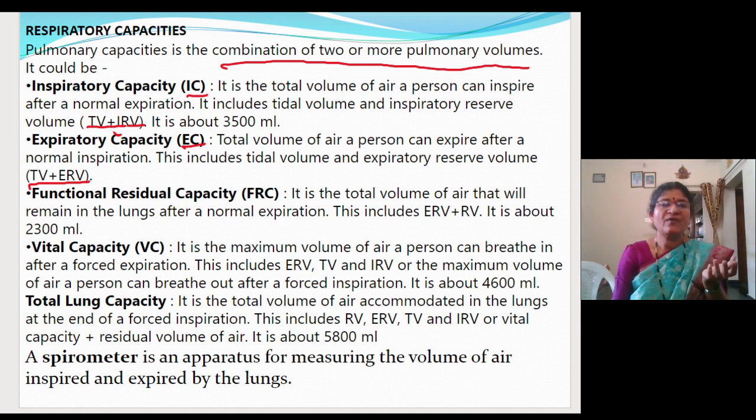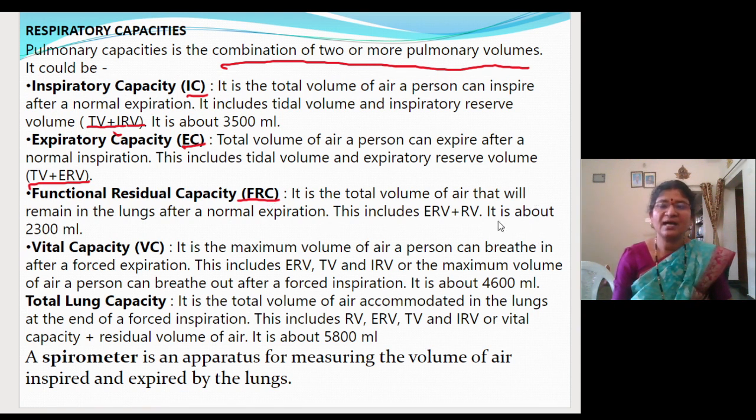Fine. Now, functional residual capacity. Functional residual capacity, that is FRC. It is the total volume of air that will remain in the lungs after normal expiration. So it includes expiratory reserve volume and residual volume. It is about 2300 ml. So what is functional residual capacity? The total volume of air which will remain inside the lungs when you expire normally. How much amount of air is going to remain in the lungs after normal expiration?